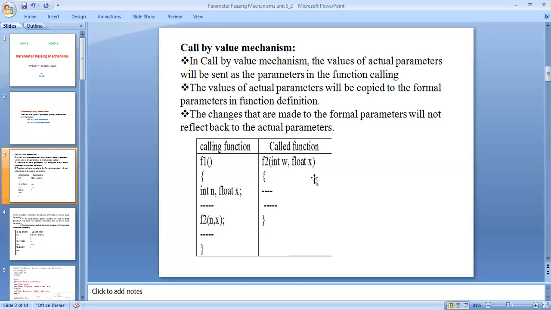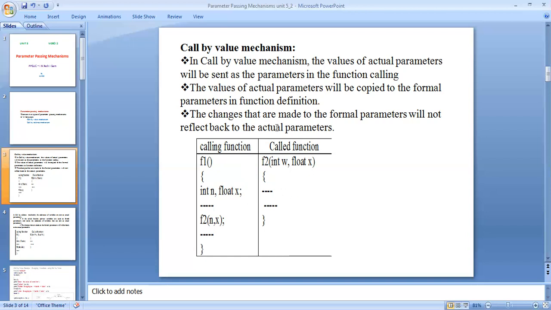Note: actual parameters are the arguments used in the function call. Formal parameters are the arguments used in the function definition. The changes made to the formal parameters will not be reflected back to the actual parameters.